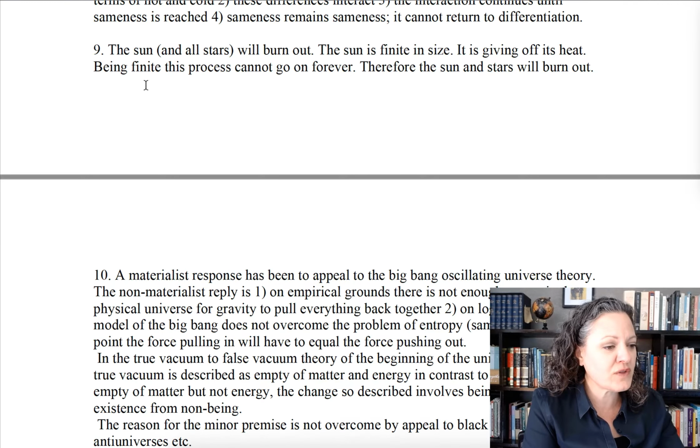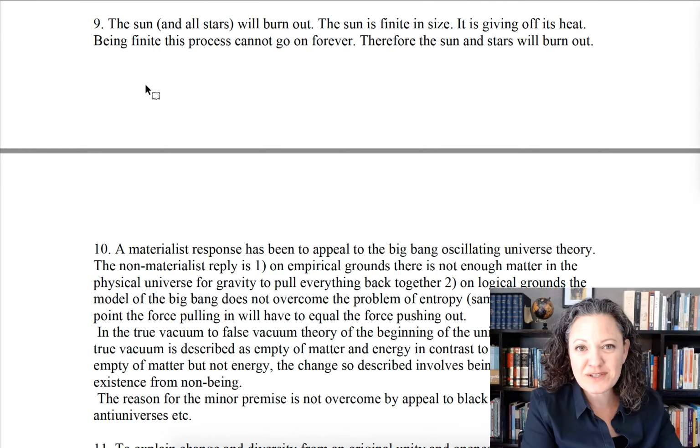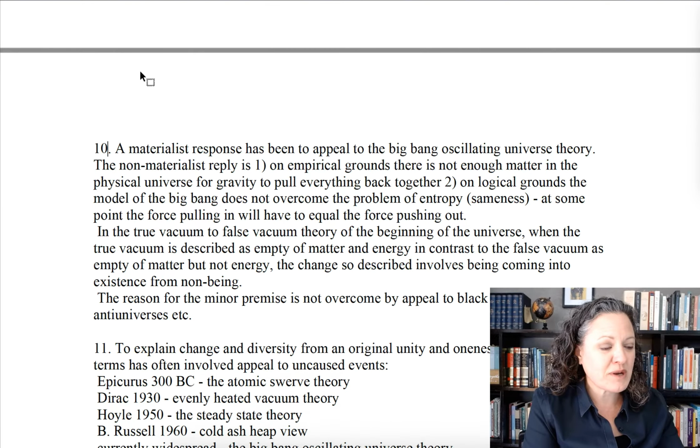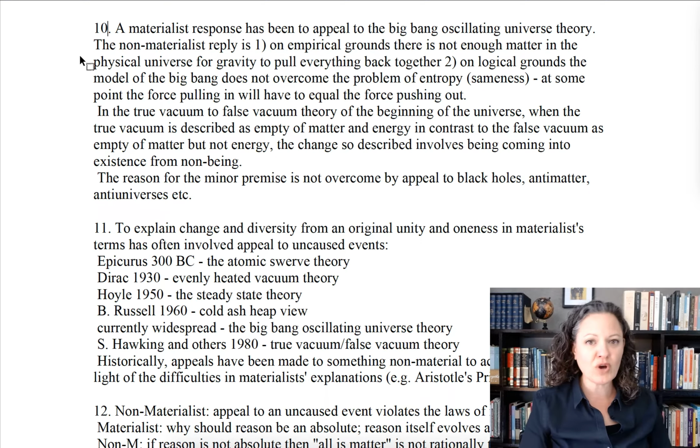So the sun and all the stars will eventually burn out. Wasn't that cool though? The sun is finite in size. It's giving off heat. It can't do this forever, so it's going to burn out eventually. Okay, that's the second reason for the minor premise, showing this universe is not self-maintaining. The third reason for the minor premise is in number 10, and this one's a little more involved.